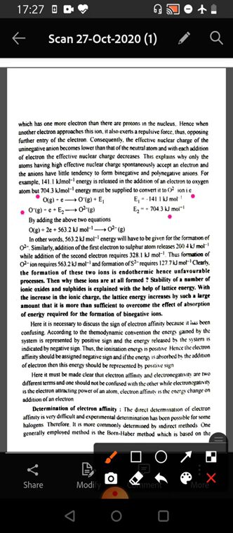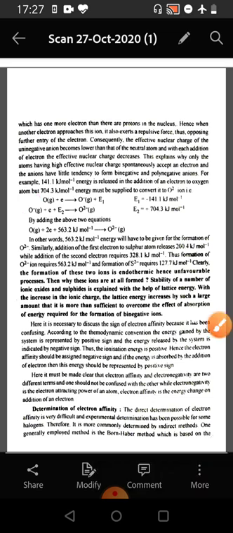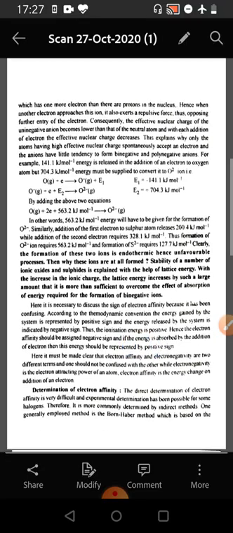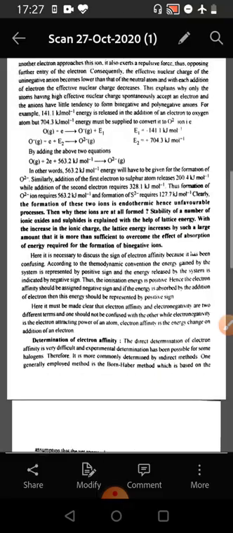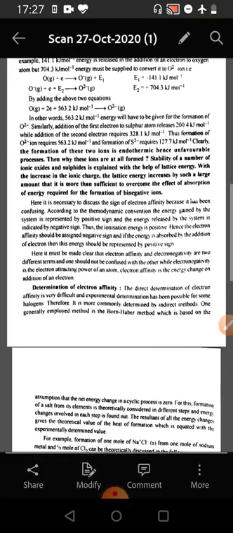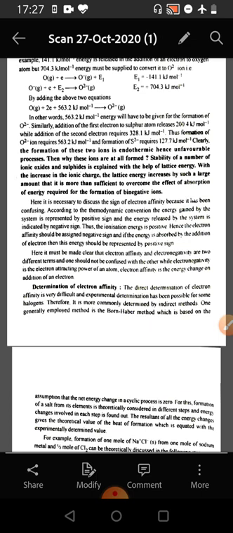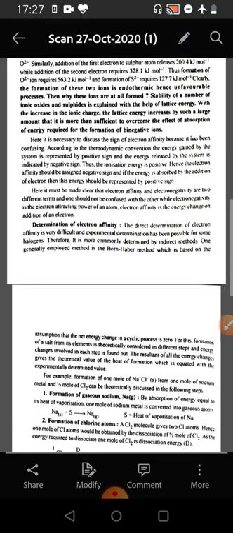Thus, formation of the S2 minus requires 127.7 kilojoules per mole. Clearly, the formation of these two ions is endothermic, hence they should be unfavorable. Still, why are these anions formed? This is because the stability of a number of ionic oxides and sulfides is explained with the help of lattice energy. With the increase in the ionic charge, the lattice energy increases by such a large amount that it is more than sufficient to overcome the effect of absorption of energy required for the formation of binegative or polynegative ions.